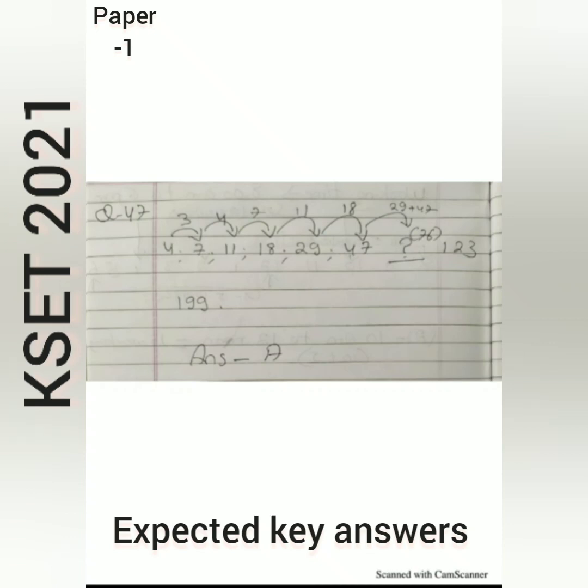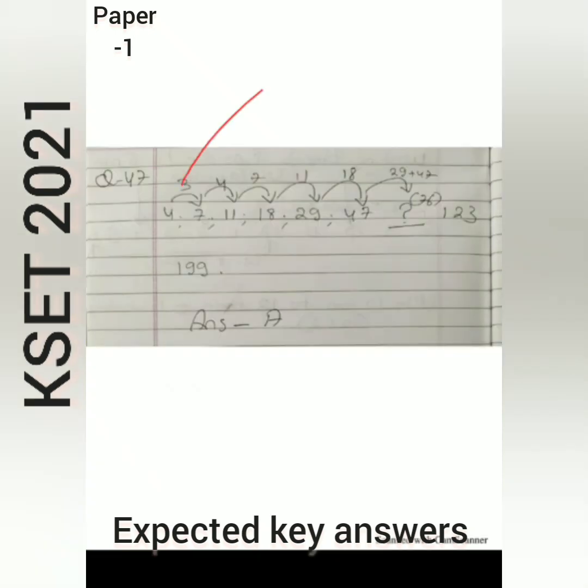So here in between 4 to 7, 3 is the difference. In between 7 to 11, 4 is the difference. In between 11 to 18, 7 is the difference. In between 18 to 29, 11 is the difference. In between 29 to 47, 18 is the difference.